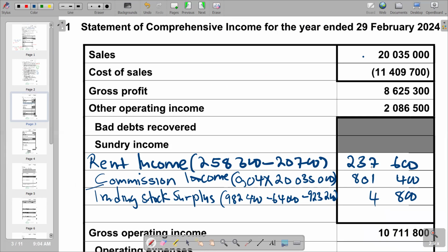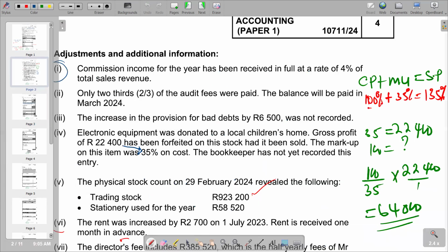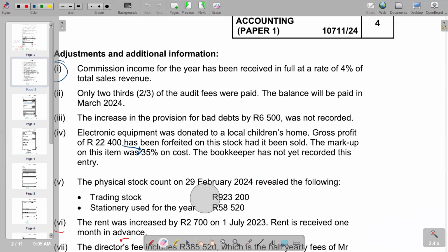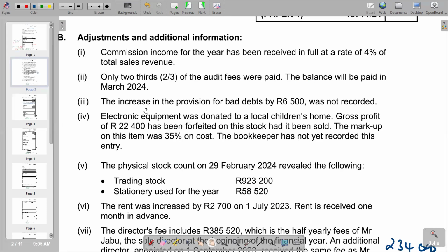And remember, we also have the issue of provision for debtors adjustment to check again if it's going to fall under the other income section. Remember, if it's a decrease, it has to fall under the other income section. So we look where we have the adjustment for provision, which we are given at item 3: the increase in the provision for debtors by 6,500 rands was not recorded.